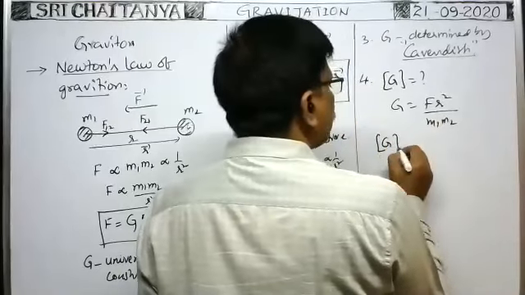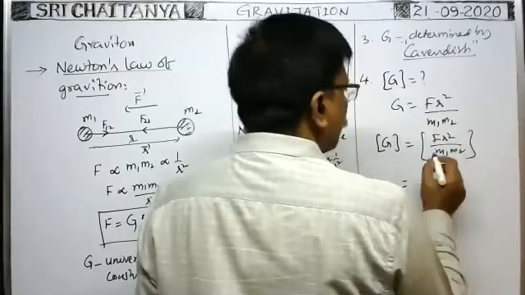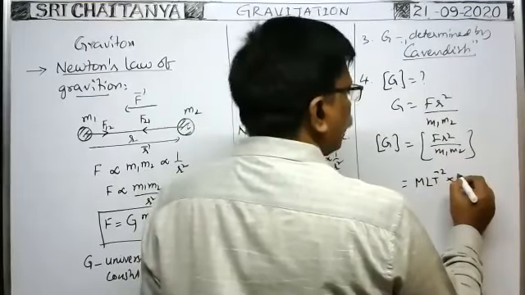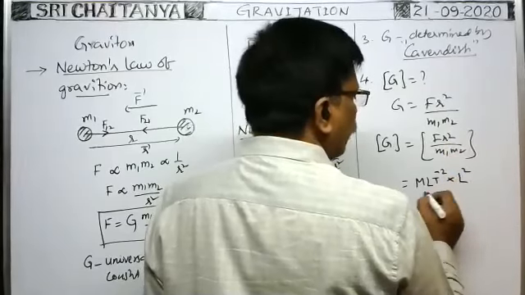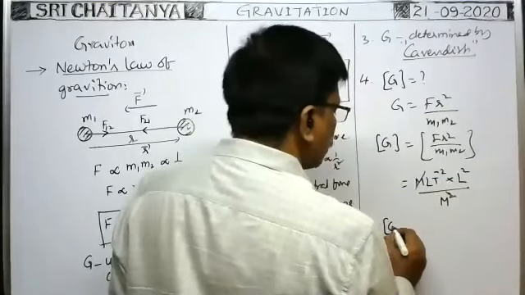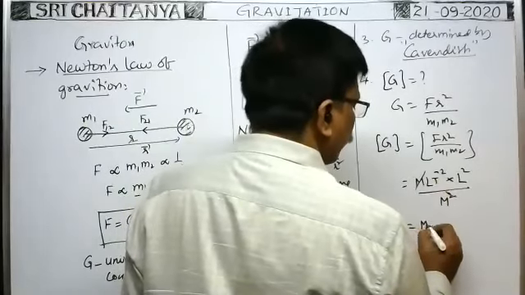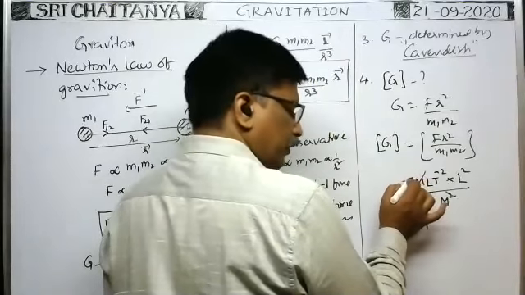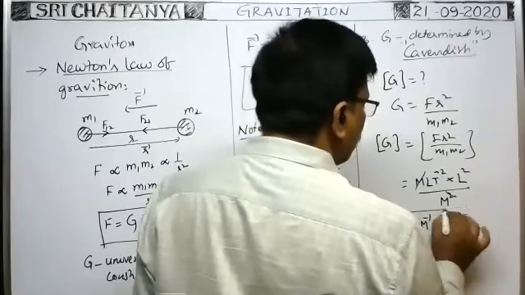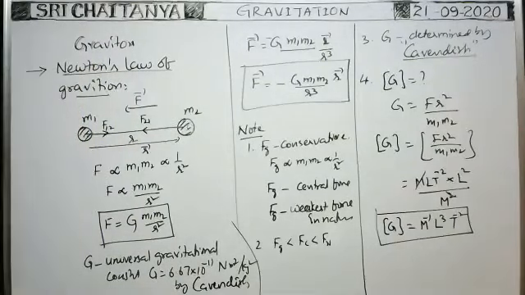Now, the dimension formula of capital G is equal to the dimension formula of this entire F r square by m1 m2. This is equal to the dimension formula of F, which is M L T to the power of minus 2. The dimension formula of r, because r is distance, is length square, divided by mass into mass, M square, and the M cancels. Therefore, the dimension formula of the universal gravitational constant is M to the power of minus 1, taking the denominator term into the numerator, M inverse L cube T to the power of minus 2. This is the dimension formula of the universal gravitational constant. Okay, next.